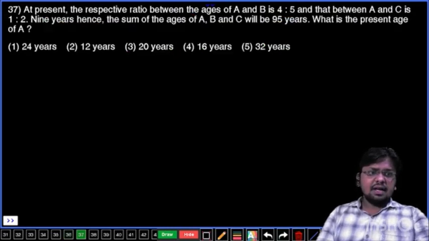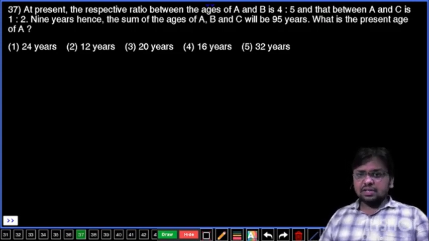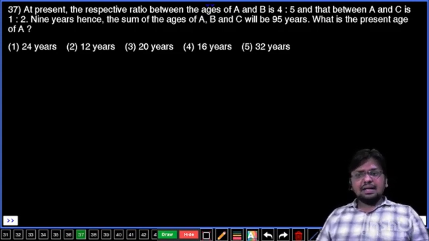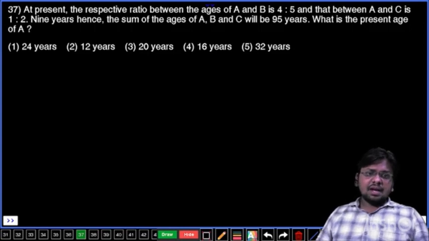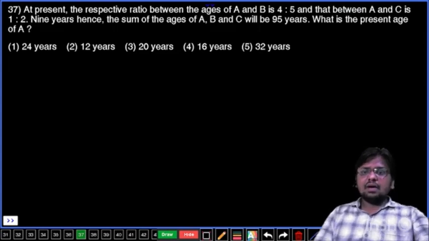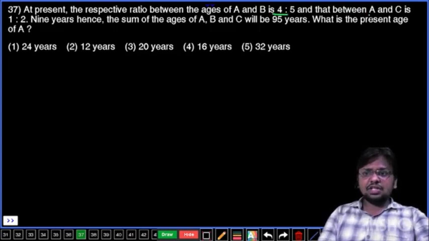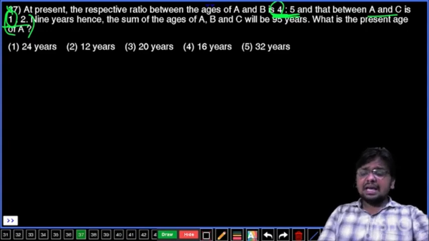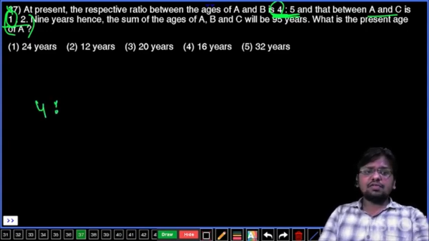Question number 37. At present, the respective ratio between the ages of A and B is 4:5, and that between A and C is 1:2. 9 years hence, the sum of the ages of A, B, C will be 95 years. What is the present age of A? Now AB ratio is 4:5, AC ratio is 1:2. So here A is 4 parts and here A is 1 part. Let's make them equal, that means multiply this ratio with 4. Then A is to B is 4:5, A is to C is 4:8. That means the ABC ratio is going to be 4:5:8.